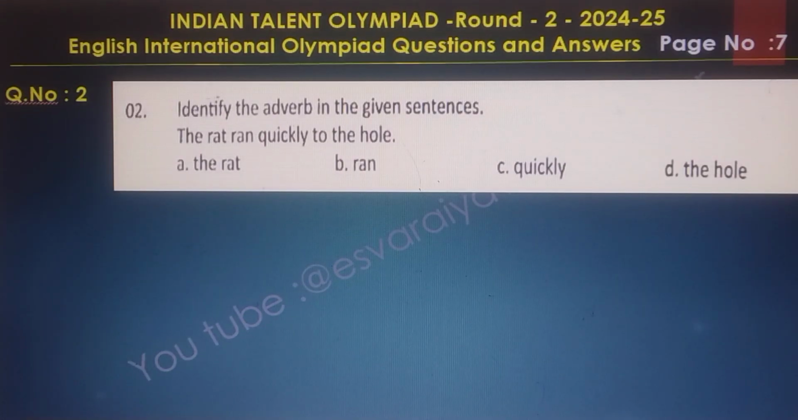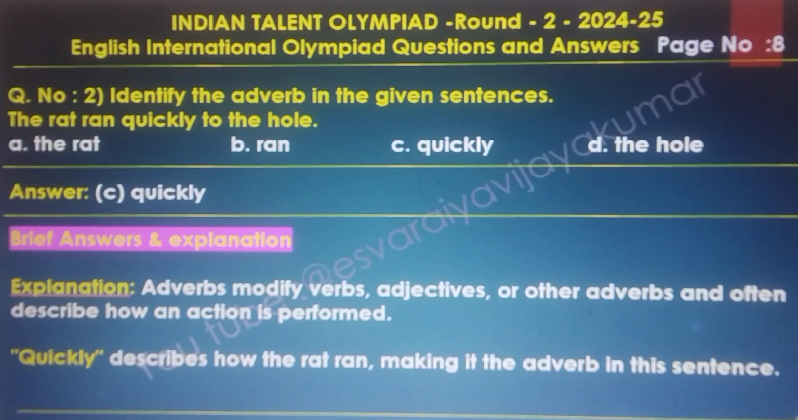Question number 2. Identify the adverb in the given sentence. The rat ran quickly to the hole. Here the answer to this question is C, quickly. The brief answer and the explanations. Adverbs modify verbs, adjectives or other adverbs and often describe how an action is performed. Quickly describes how the rat ran, making it the adverb in the sentence.